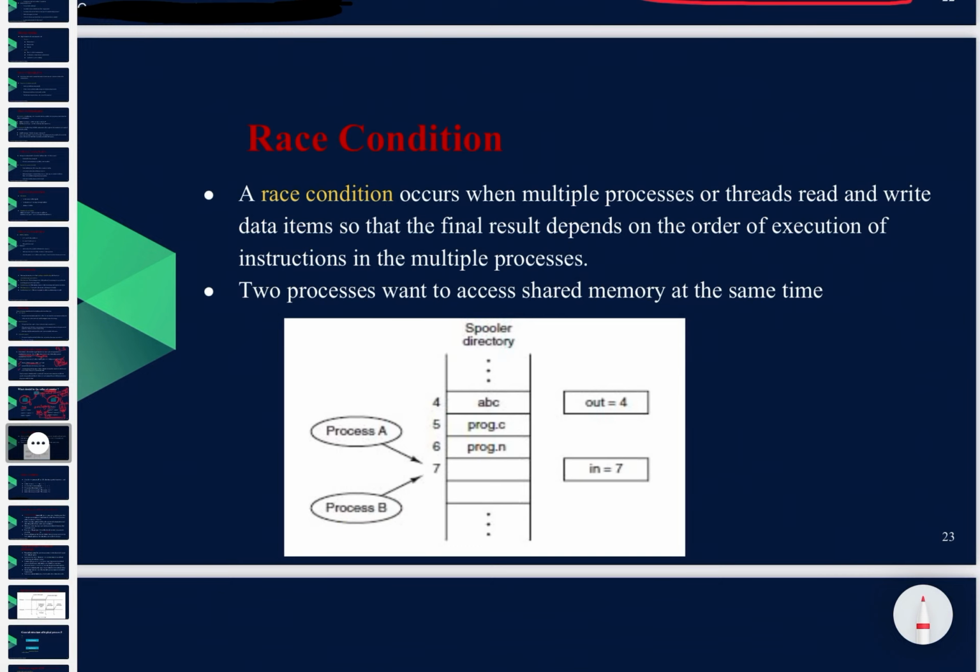So race condition. What is a race condition? Which will run first? Which will go first? A race condition occurs when multiple processes or threads read and write data items so that the final result depends on the order of execution of instructions in the multiple processes. Two processes want to access shared memory at the same time. So process A and process B both want to access the shared memory at the same time. Then a race condition will occur. Who will go first and fetch the shared memory?